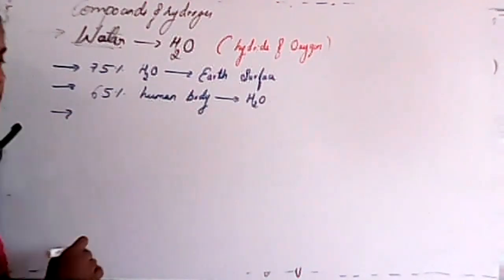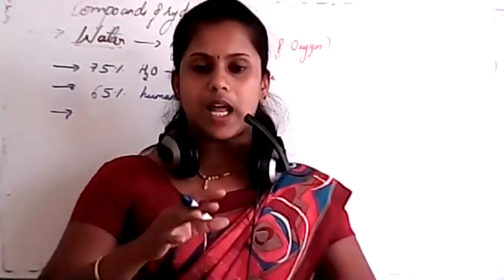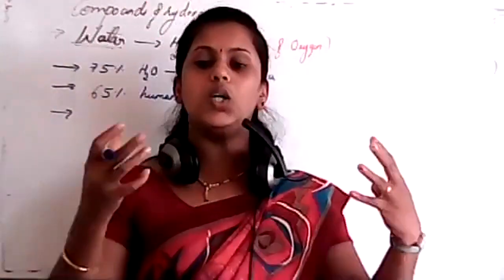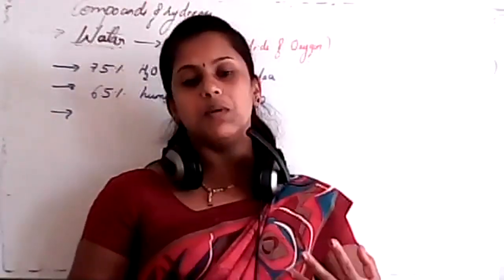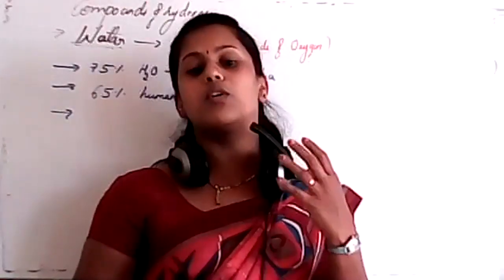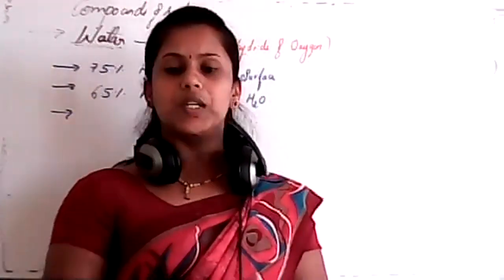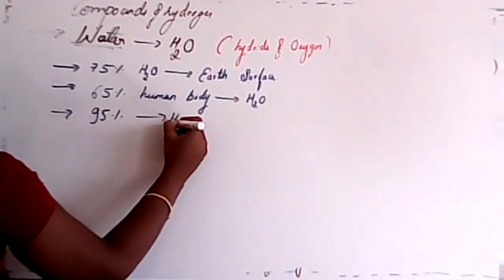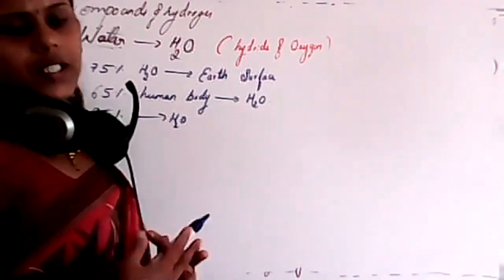And remember, there were some plants which were filled with 95% of water. So if we imagine our whole earth or whole universe without water, then the survival of human beings, plants or animals is very difficult, isn't it? So water is one of the essential things required for living organisms. That's why some plants are 95% water. Clear?